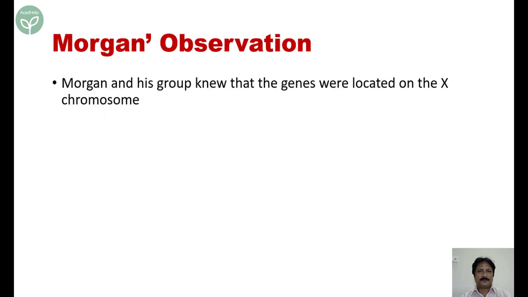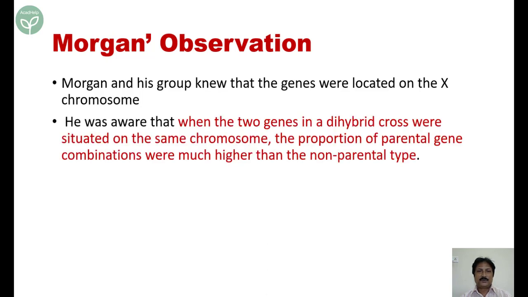What was the observation? Morgan and his group knew that genes were located on the X chromosome. So, he was aware that when the two genes in the dihybrid cross were situated on the same chromosome, the proportion of parental gene combinations were much higher than the non-parental types. Very simple.